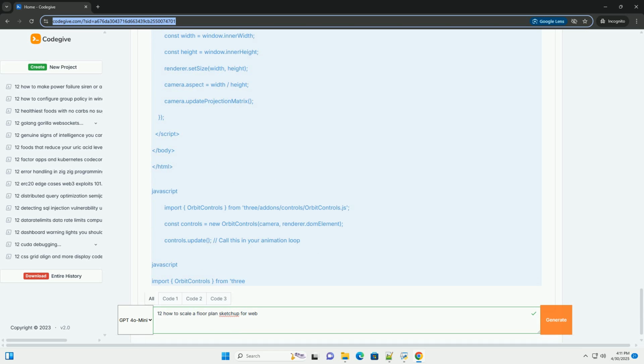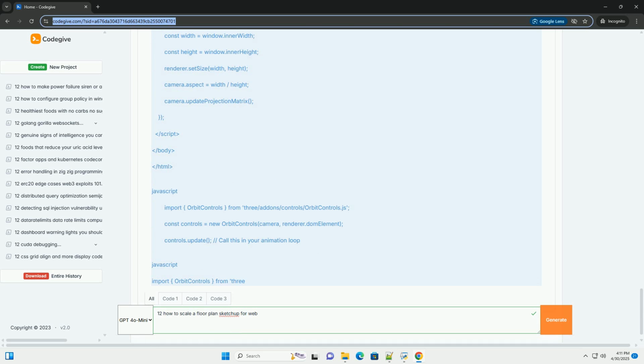GLB is a binary format, meaning all the model data, geometry, textures, materials, is packed into a single file, making it easier to manage. glTF is a text-based format, JSON, that references external files for textures and other assets. GLB is generally preferred for its simplicity.